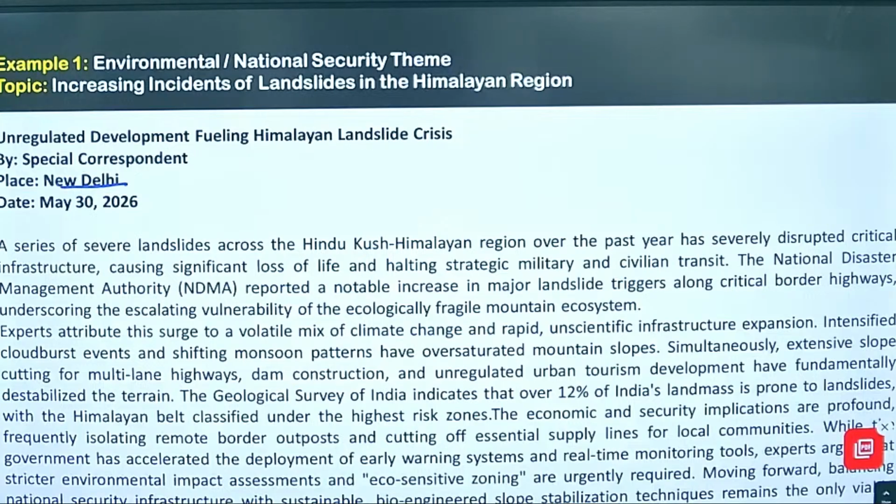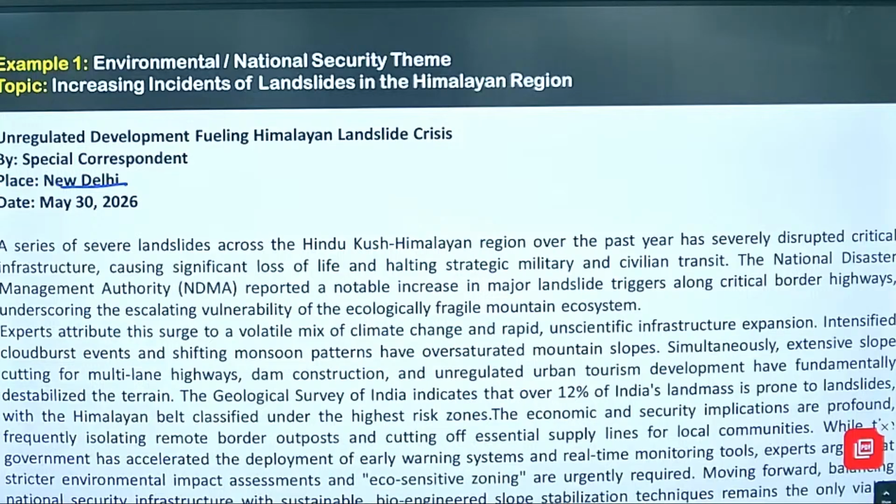A series of severe landslides across the Hindu Kush Himalayan region, you know the range that is mentioned there, over the past year has severely disrupted. Disrupted means hurdle cross kiya. Disrupted means to affect, to stop. Disrupted critical infrastructure and caused significant loss of life and halted strategic military and civilian transit. Jo civilian aur transit movement hai military ka, usko kya kiya? Halt kiya. Halt means to stop.